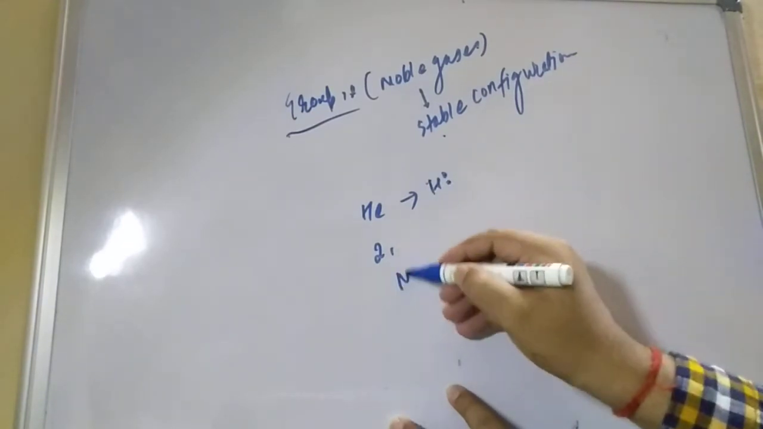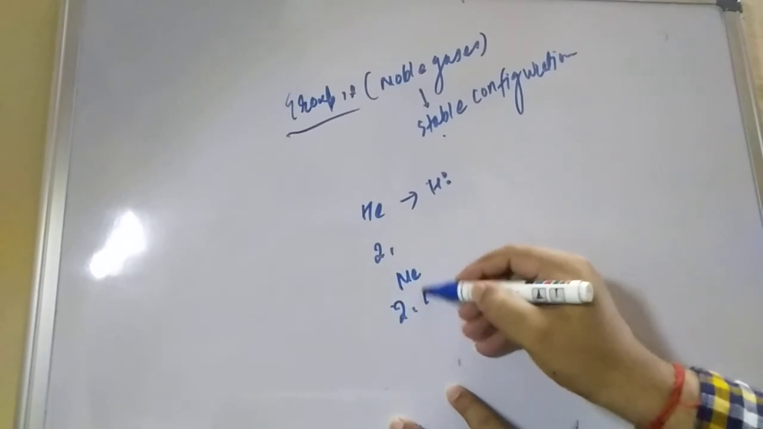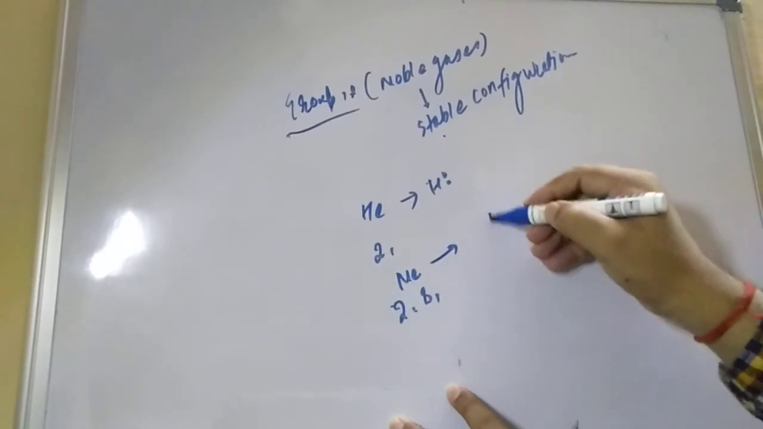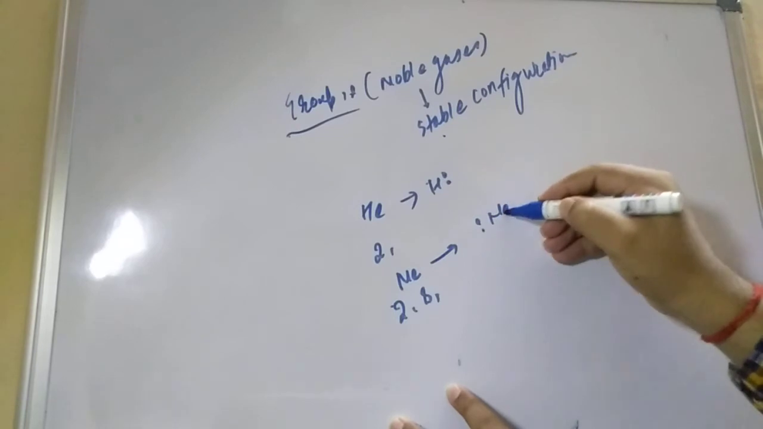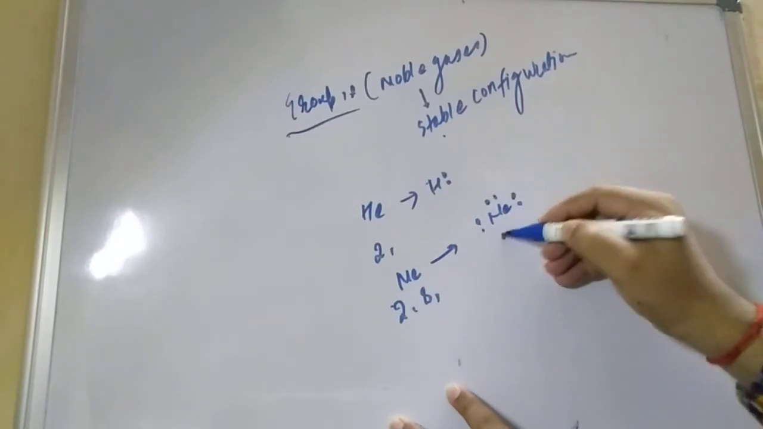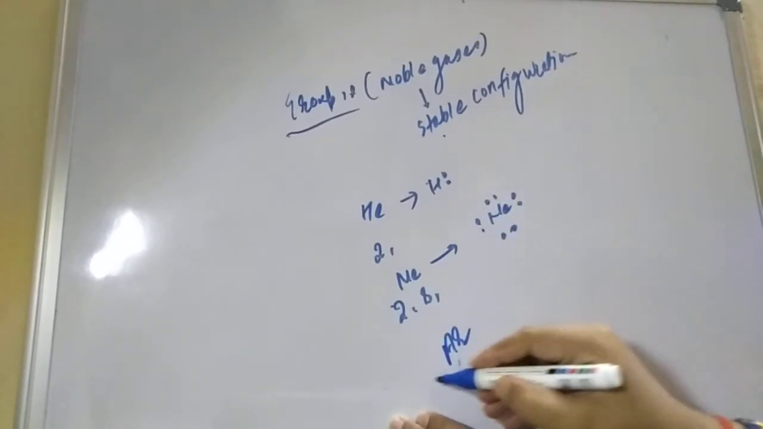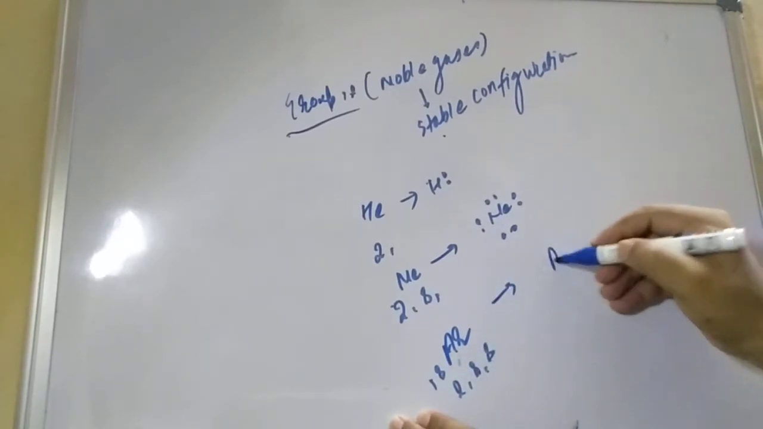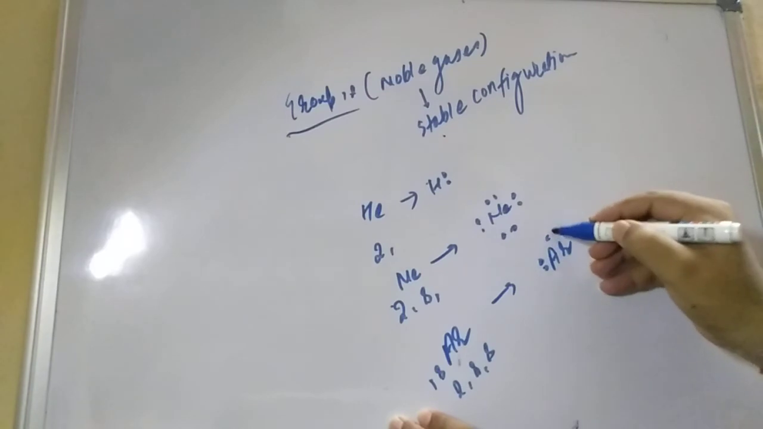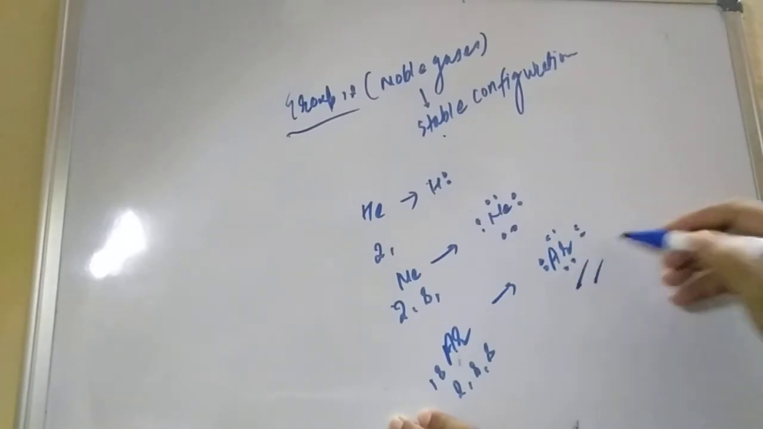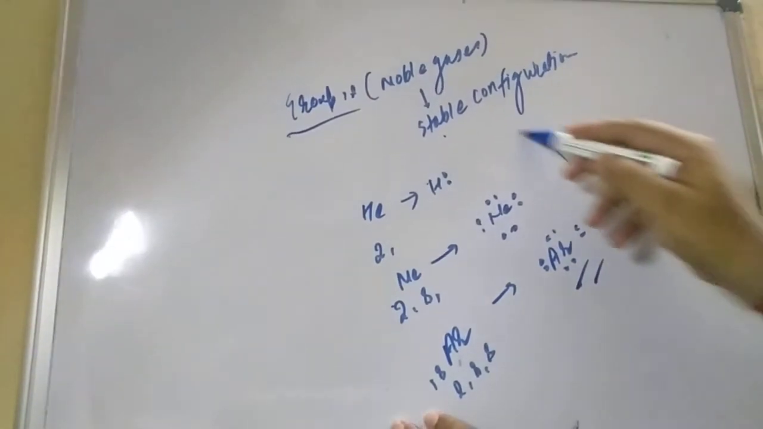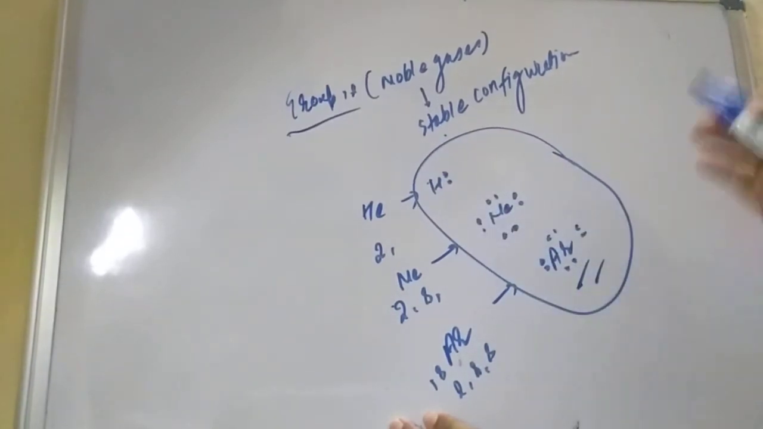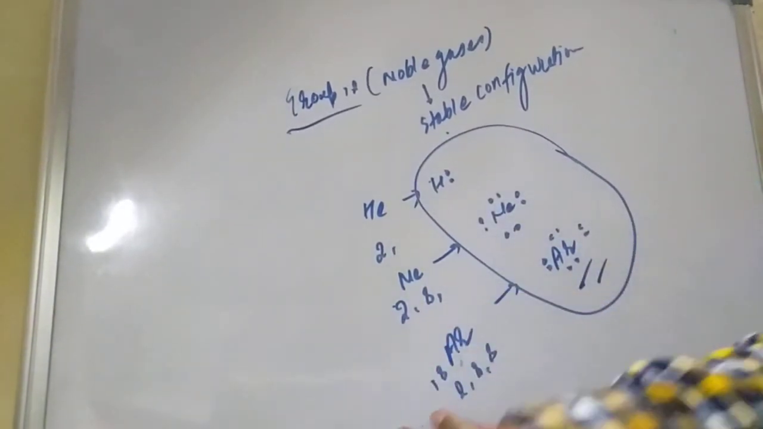If you see neon, 10 electrons, 2 and 8, it's also a stable octet. So neon, you can put 8 electrons, right? Argon 18 is 2, 8, 8. So how many dots will come here? 1, 2, 3, 4, 5, 6, 7, 8. Like this, these are the dots. So that is the valence electrons. So this is a Lewis dot symbol.